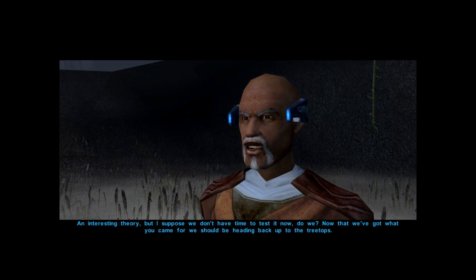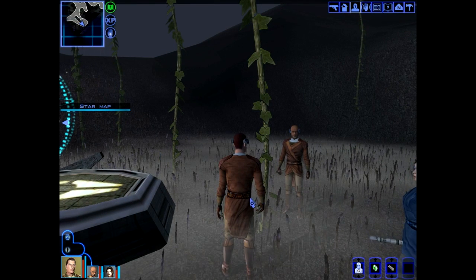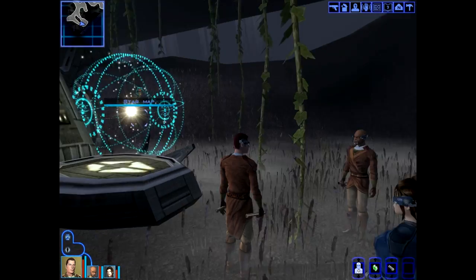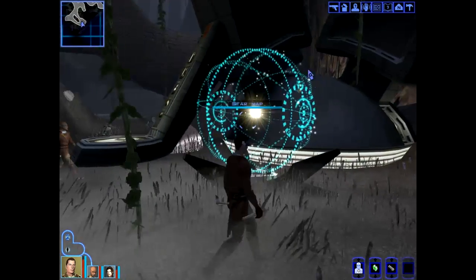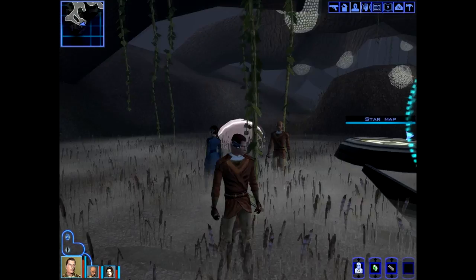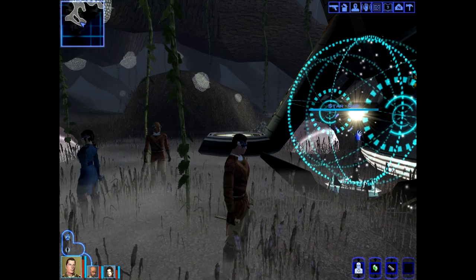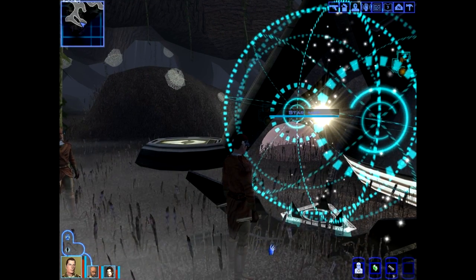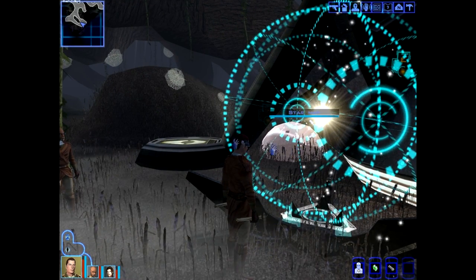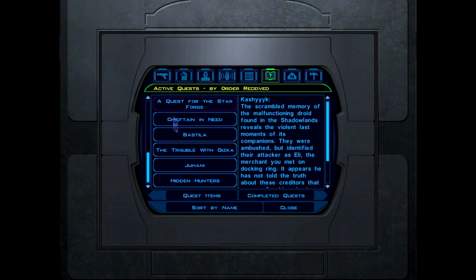Now that we've got what you came for, we should be heading back up to the treetops. No, there's still a couple of things down here that I want to complete. If I take the star map, will we be morphed back up to the village? I hope not. I'll just save it first. Taking the star map. Or have we already taken it? Have we taken a piece?